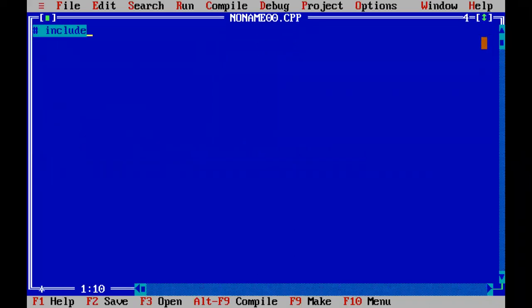Hash include iostream dot h, hash include conio dot h, void main.